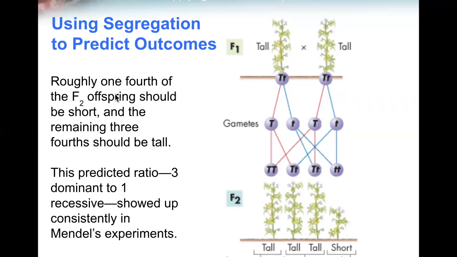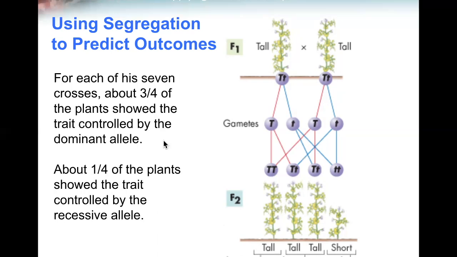Roughly 1/4 of the F2 offspring should be short, and the remaining 3/4 should be tall. This predicted ratio, 3 dominant to 1 recessive, shows up consistently in Mendel's experiments. For each of the 7 crosses, about 3/4 of the plants showed the trait controlled by the dominant allele. About 1/4 of the plants showed the trait controlled by the recessive allele.